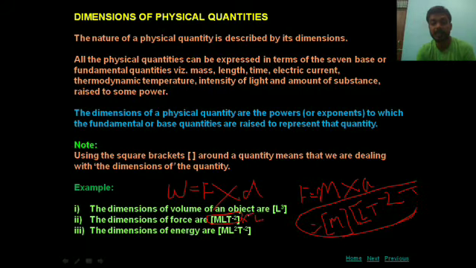Displacement means length, L. One L already exists, then L into L gives L square. So M L square T minus 2. The dimension formula of energy is M L square T minus 2.